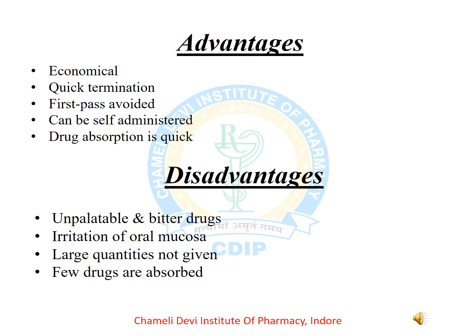There are several disadvantages like unpalatable and bitter drugs cannot be administered via sublingual route of administration. Irritation of oral mucosa may occur. Large quantities cannot be administered via sublingual route of administration. There are several drugs which are not absorbed via this route of administration, or few drugs only absorbed via sublingual drug route of administration.